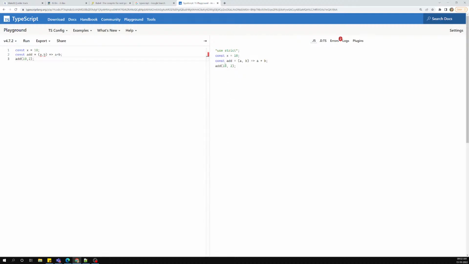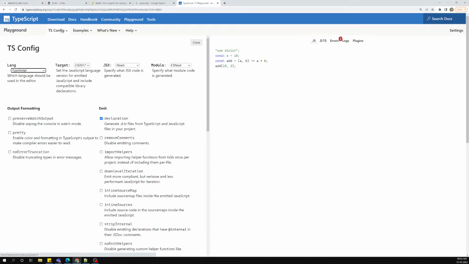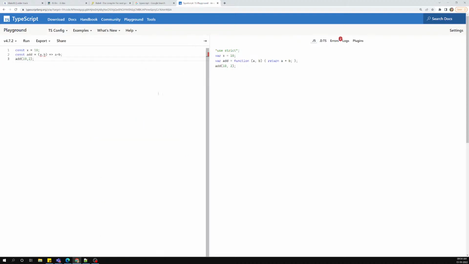It has not been converted, right? Somewhere we need to give the target, that it should be converted into ES5. Okay, we need to give the target. Now see, the code has been converted. So you can give the target also. For example, ES 2015, so if you try to see here, the code is like this only. Now I want to convert it into ES5. So now if I close it, the same code, whatever code I have written here, you'll be able to see the output.